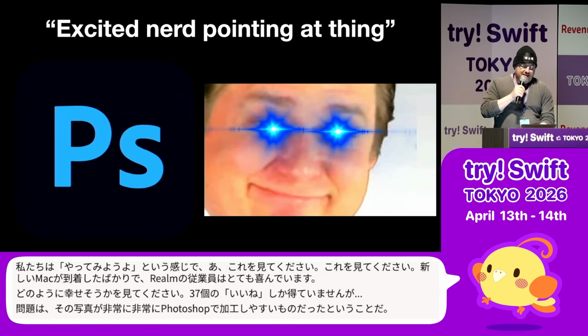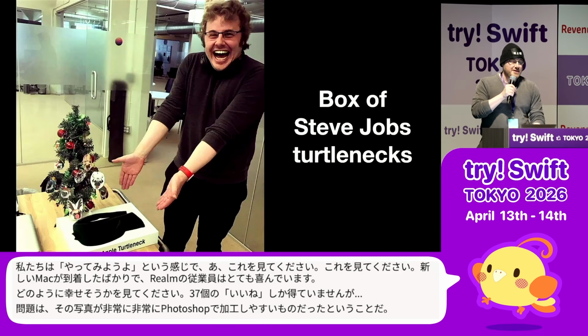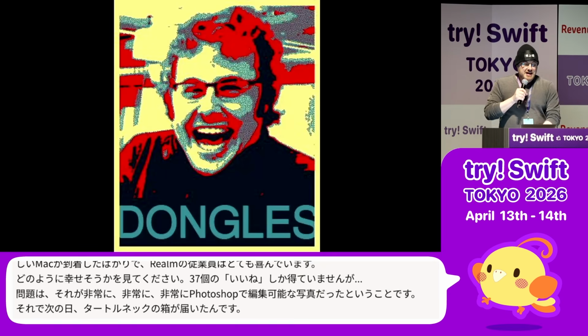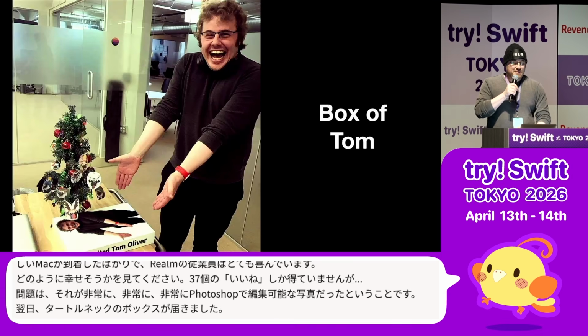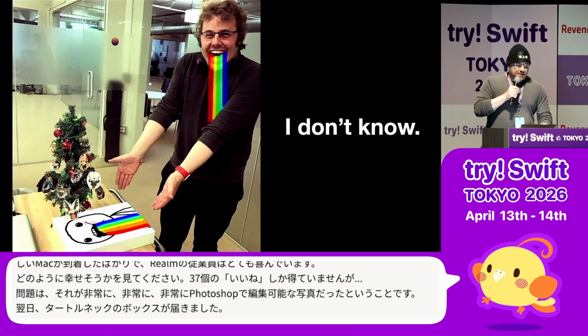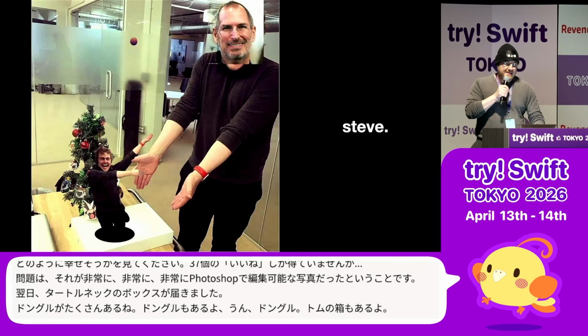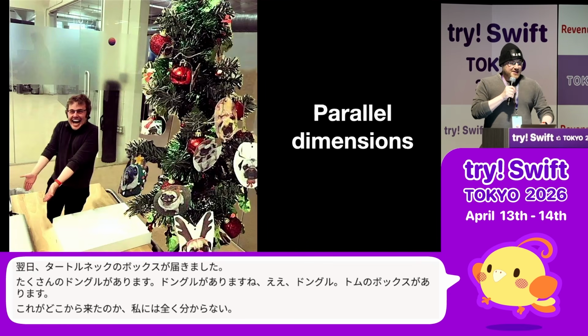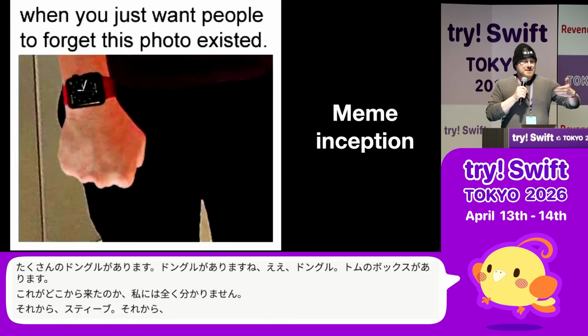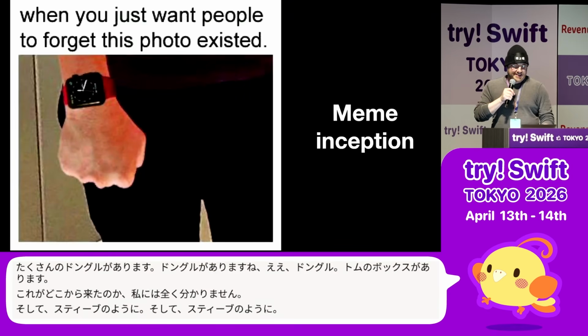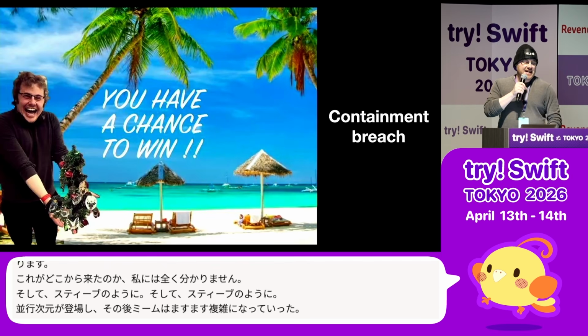So the next day, we got a box of turtlenecks, we got lots of dongles, we got the dongle, we got box of Tom, that's very meta. I don't even know where this one came from. And then like Steve, and then like parallel dimensions, and then the meme started getting more and more complex. Then like containment breach, now it left the Realm office and started going on a trip.